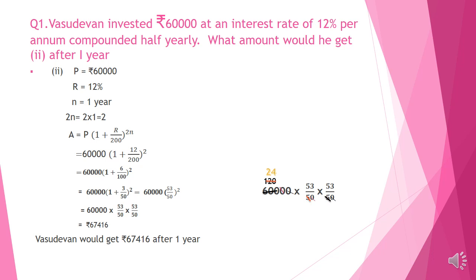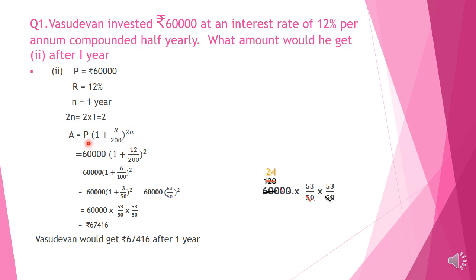And now let us do the second sub question of question number 5, after 1 year. Here we have to apply the same formula, A is equal to P into 1 plus R by 200 raised to 2N. Here N is equal to 1 year. In the first question it was N is equal to 6 months. In the second question it is N is equal to 1 year. So in 1 year how many half years are there children? That is 2 half years. Or you can calculate 2N is equal to 2 into 1, so 2N is equal to 2. So in the place of 2N we put the value 2.